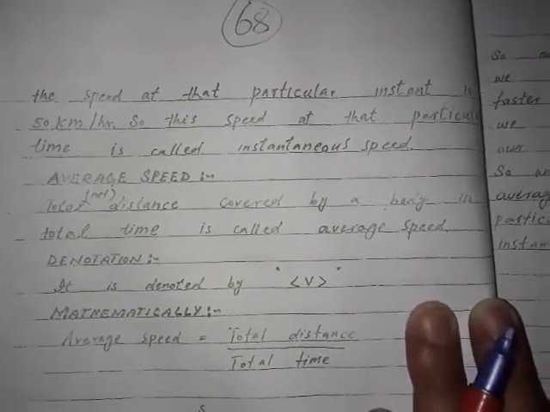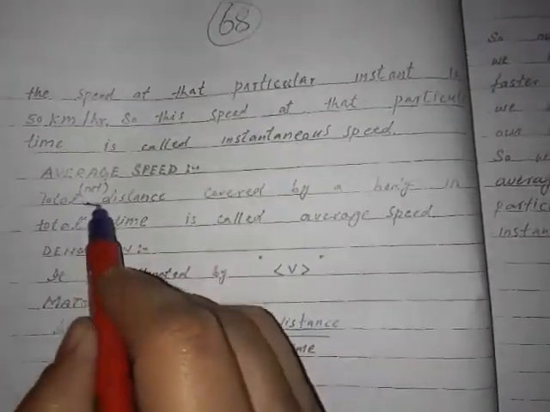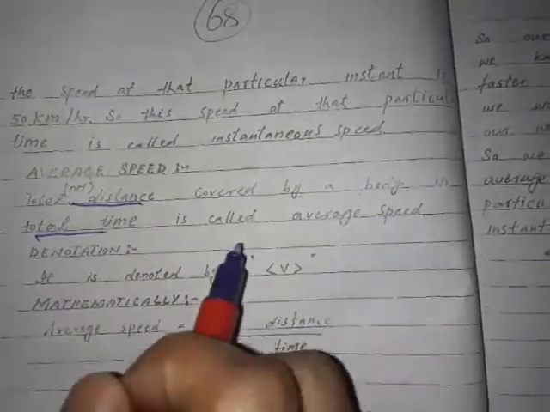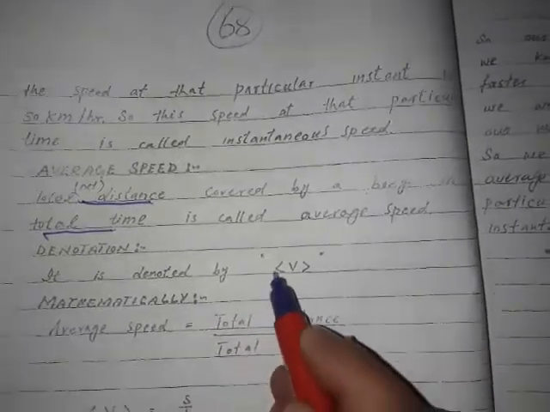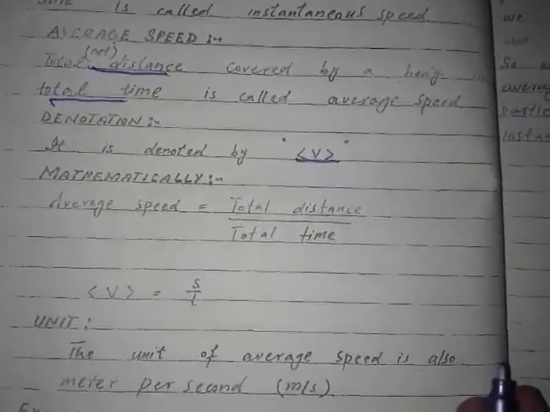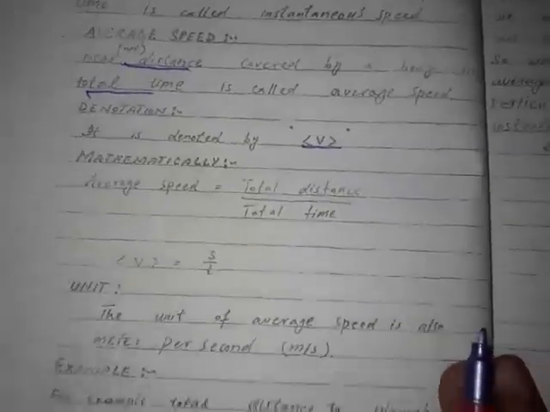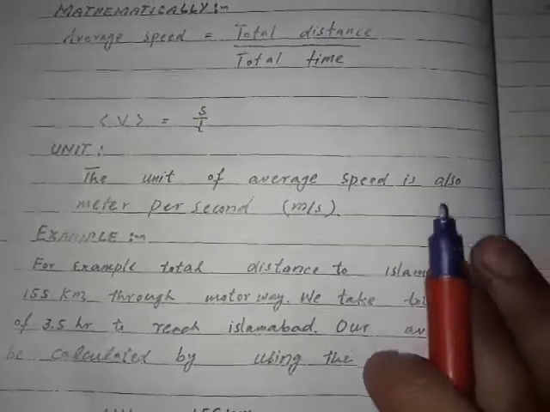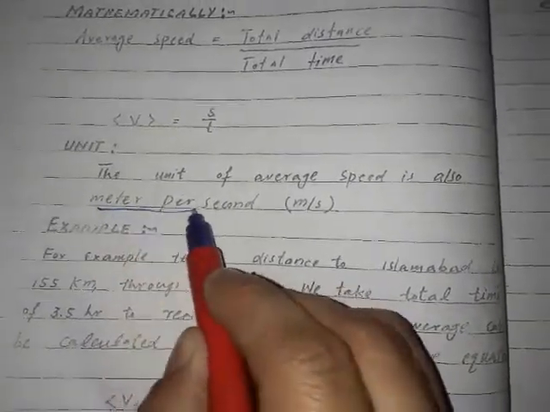Average speed: the total distance covered by a body in total time is called the average speed. Denotation is average V. Mathematically, average speed is equal to the total distance divided by the total time. Average V is equal to S by T. The unit of the average speed is also meter per second.